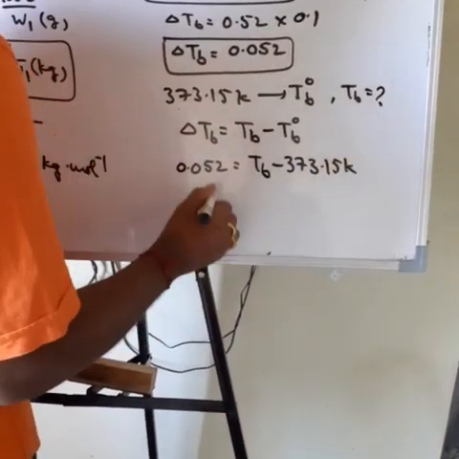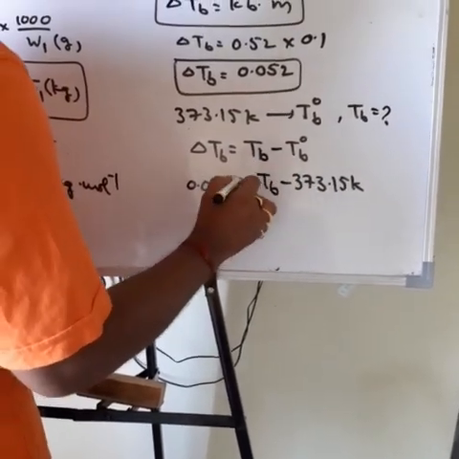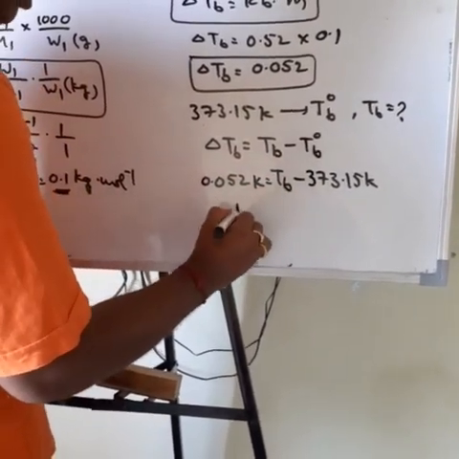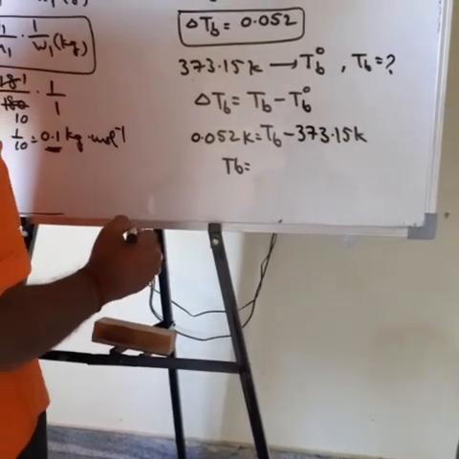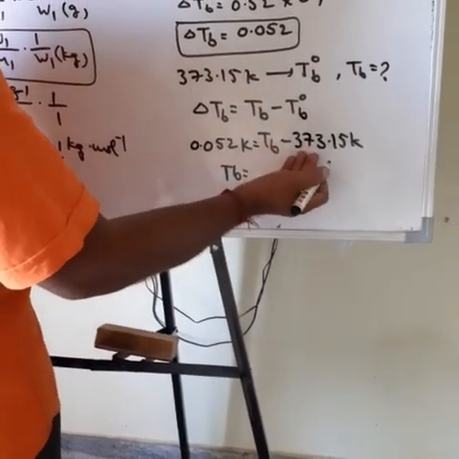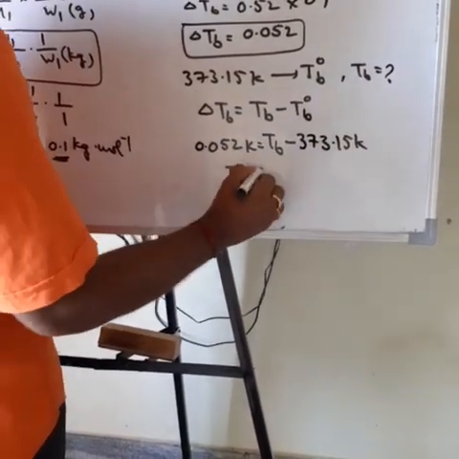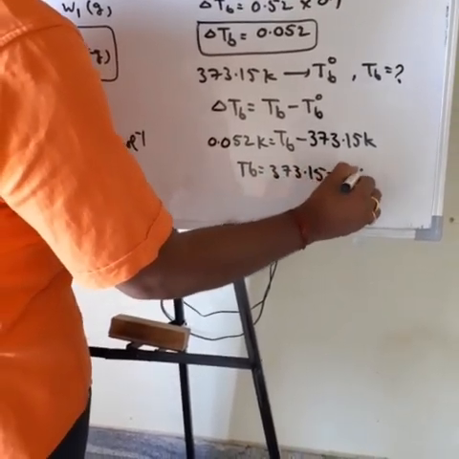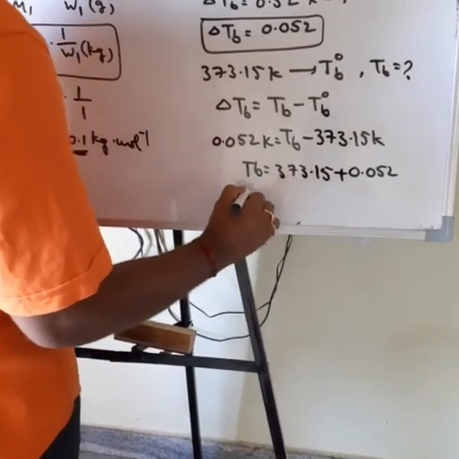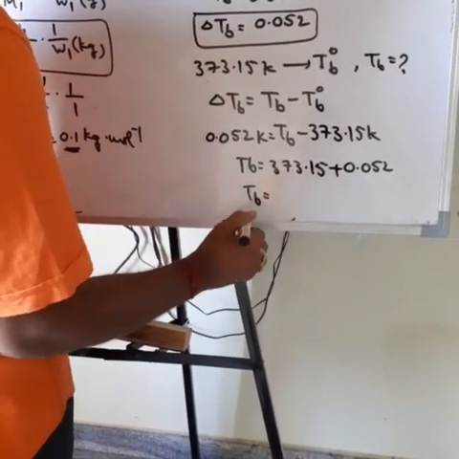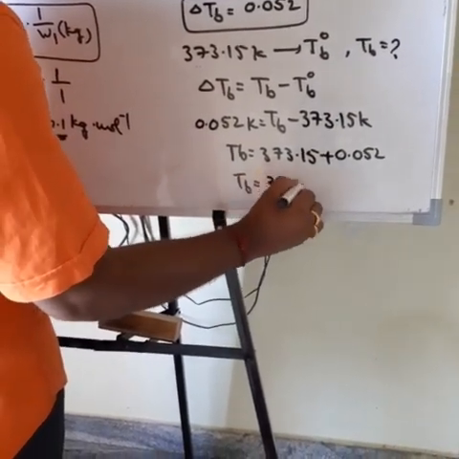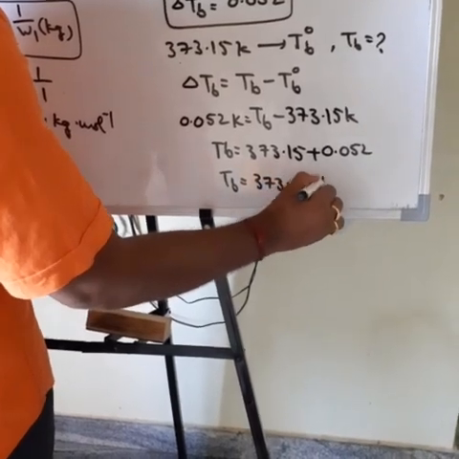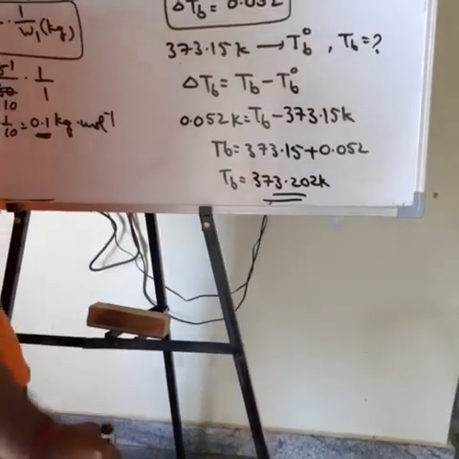Therefore Tb is equal to 373.15 plus 0.052. Then Tb, the boiling point of the solution, is 373.202 Kelvin.